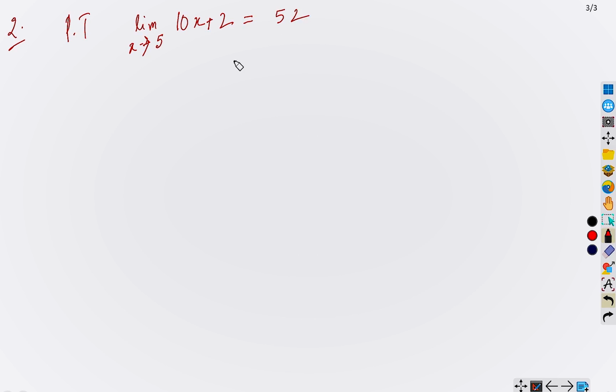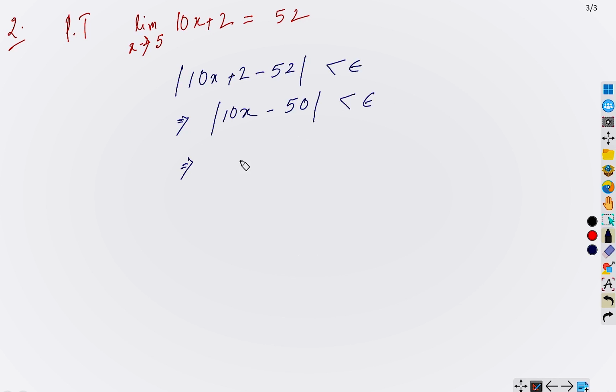Then how can you prove this? Very simple. We will follow the same definition. First step, what will we do? |10x + 2 - 52| less than epsilon, okay? This implies |10x - 50| less than epsilon. From here, yes?